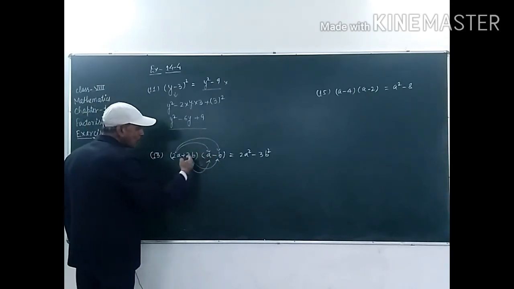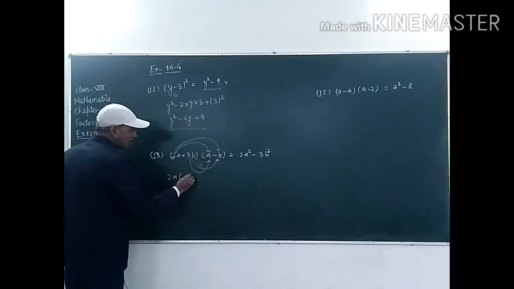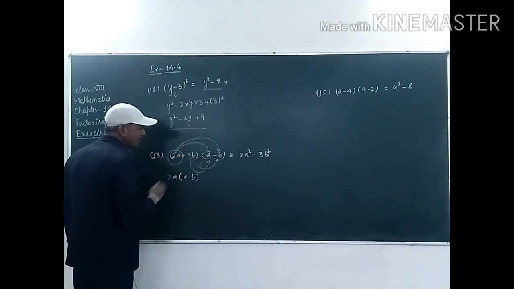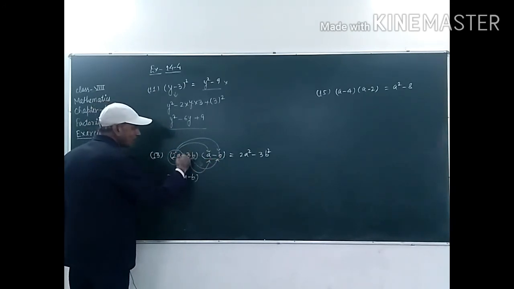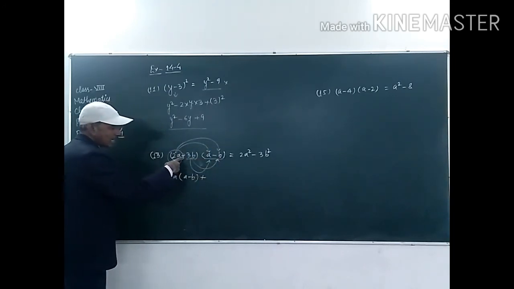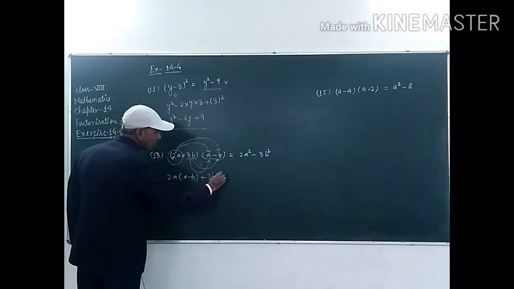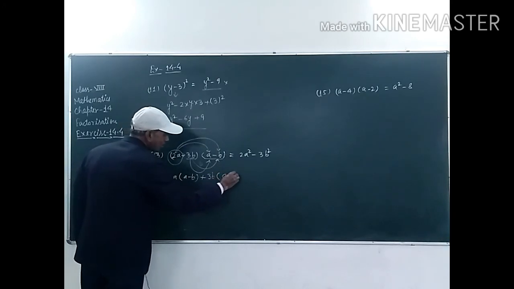So we have to separate this like this, student: 2a into a minus b, plus, because there is a positive sign, this one 3b into a minus b.